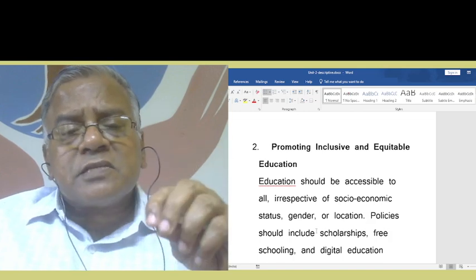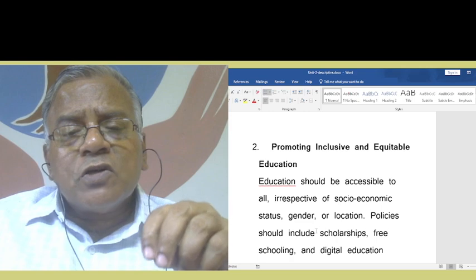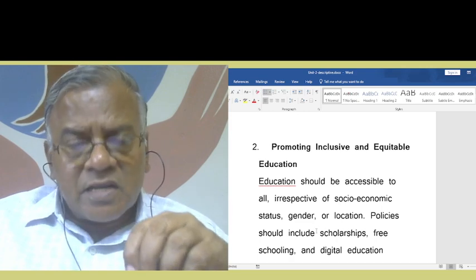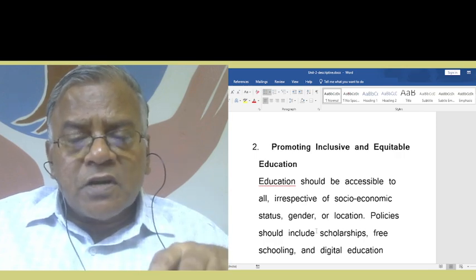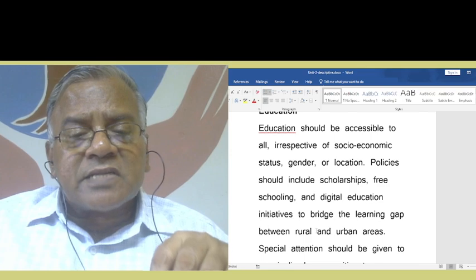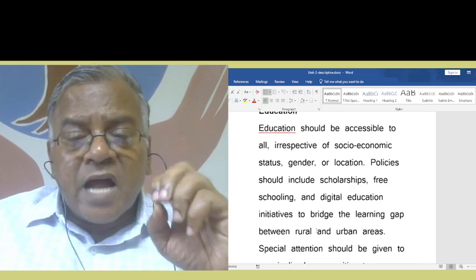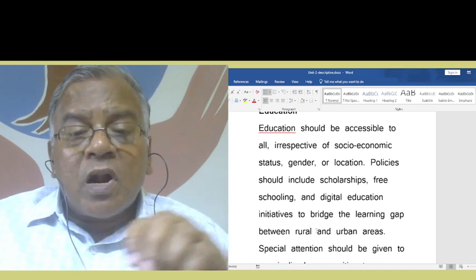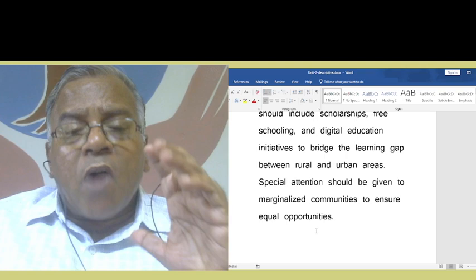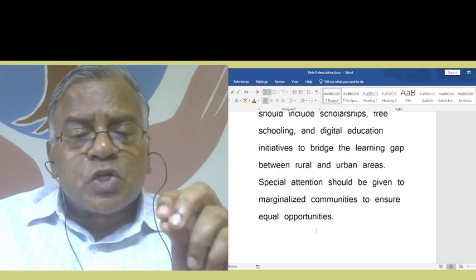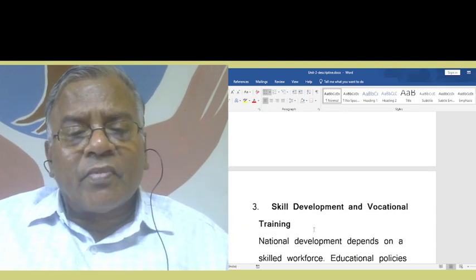Education should be accessible to all, irrespective of socio-economic status, gender, or location. Policies should include scholarships, free schooling, and digital education initiatives to bridge the learning gap between rural and urban areas. Special attention should be given to marginalized communities to ensure equal opportunities.